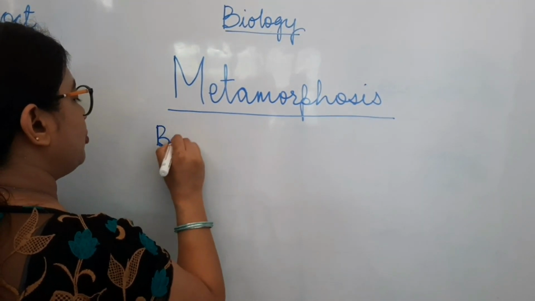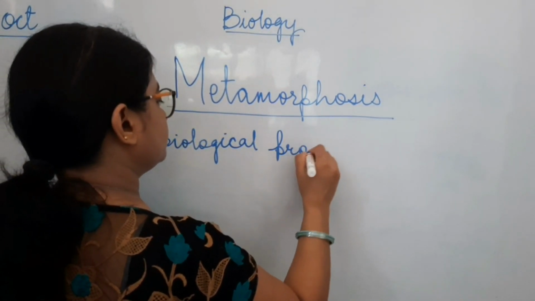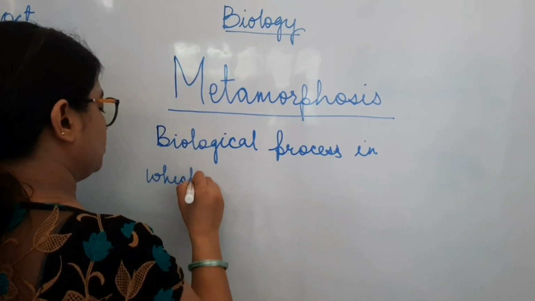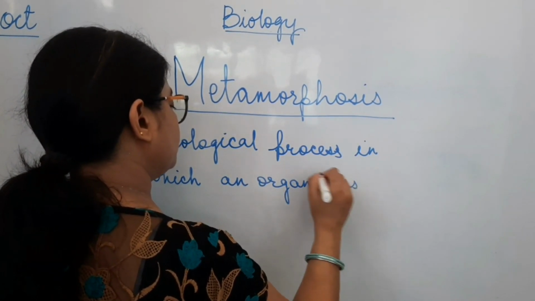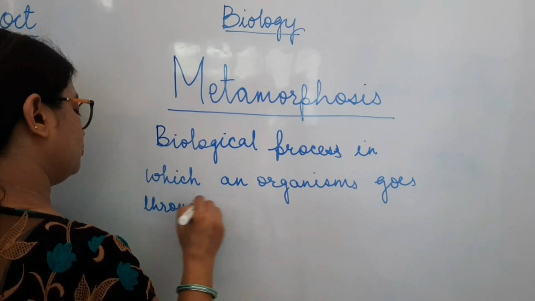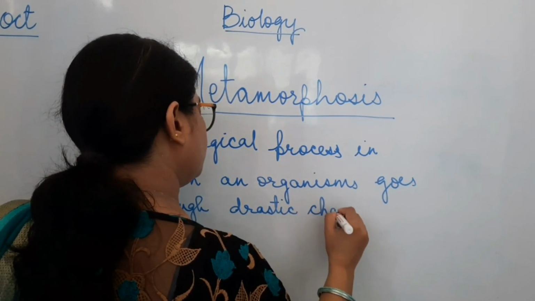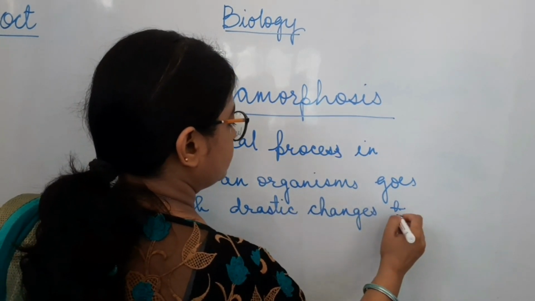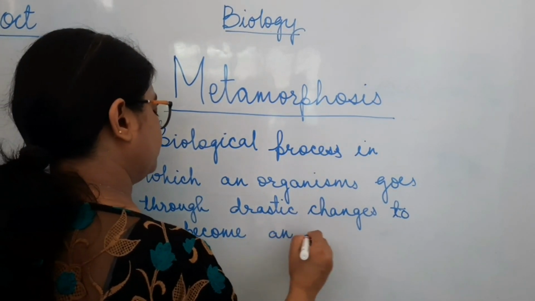Metamorphosis is the biological process in which an organism goes through drastic changes to become an adult.